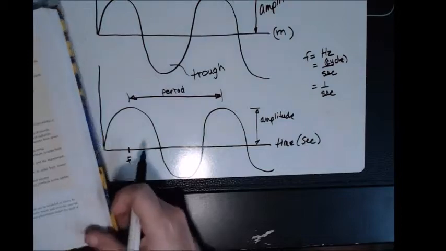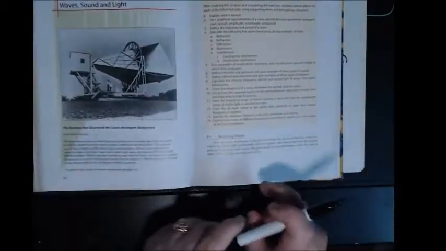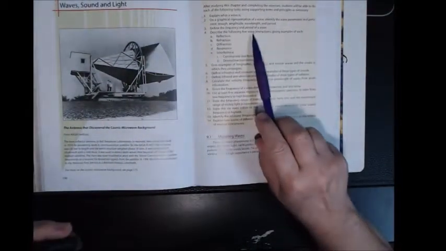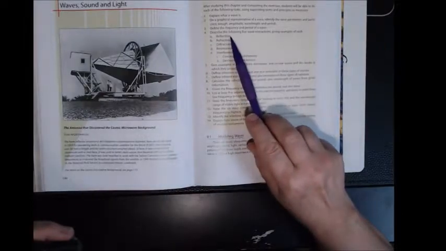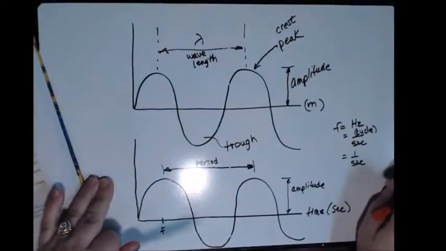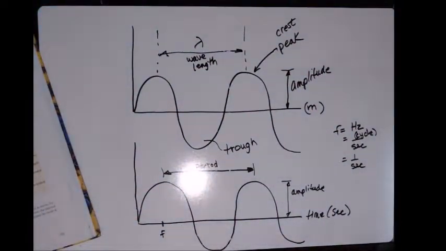Okay, the next thing they want us to talk about here, and we have talked about this, but it has been a couple of weeks, they want us to go through the 5 types of wave interactions. So let's go through and talk about each of these. Okay, so there are 5 types of wave interactions.